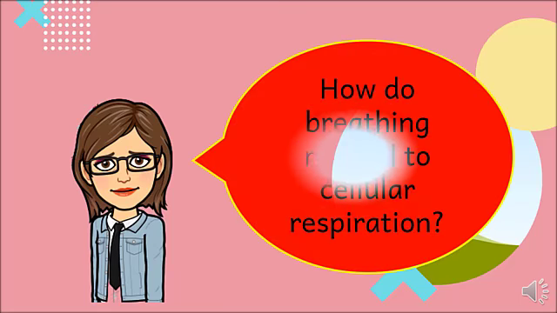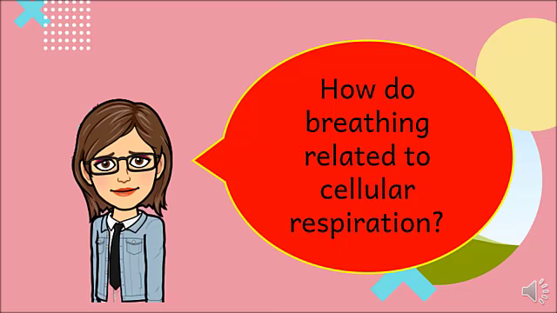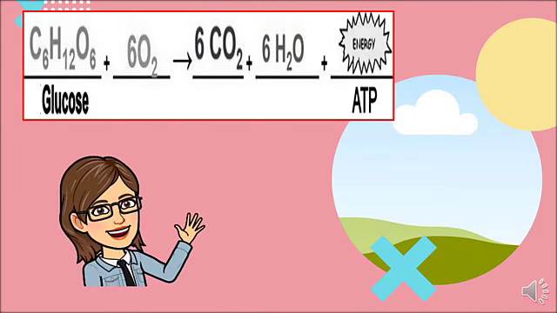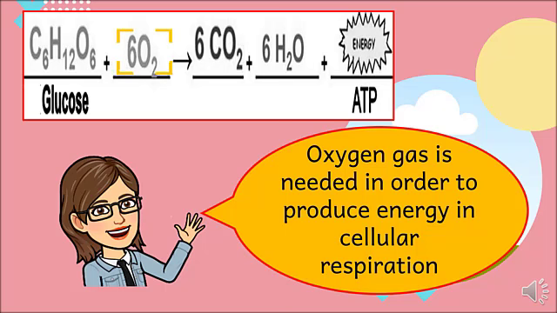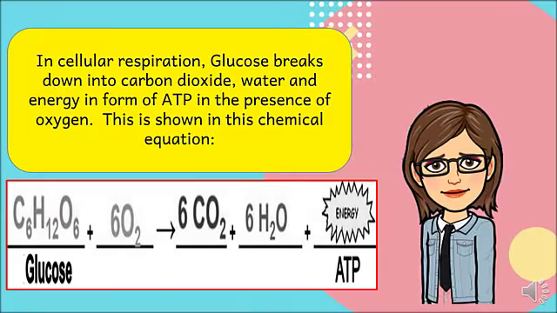You already know what is ATP. Now, let us try to answer this question. How does breathing relate to cellular respiration? We need to breathe because oxygen gas is needed in order to produce energy in cellular respiration. In cellular respiration, glucose breaks down into carbon dioxide, water, and energy in form of ATP in the presence of oxygen gas. This is shown in this chemical equation.